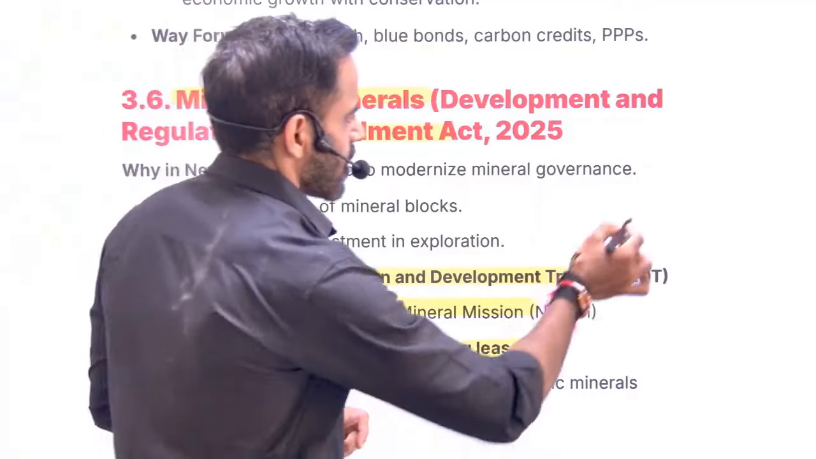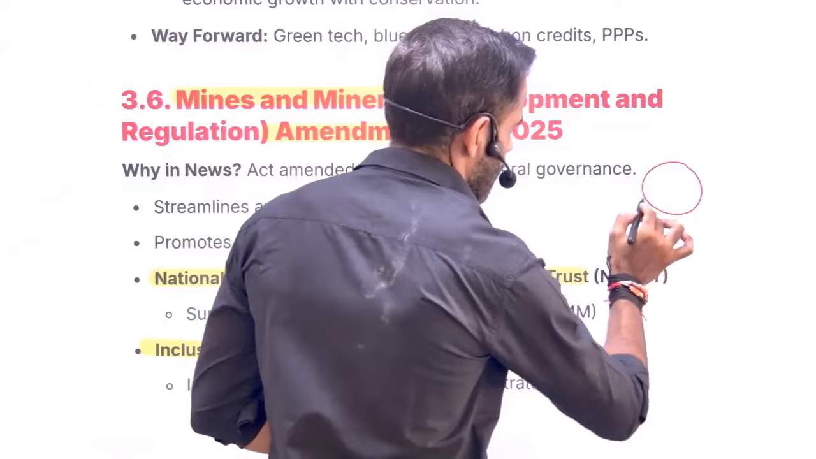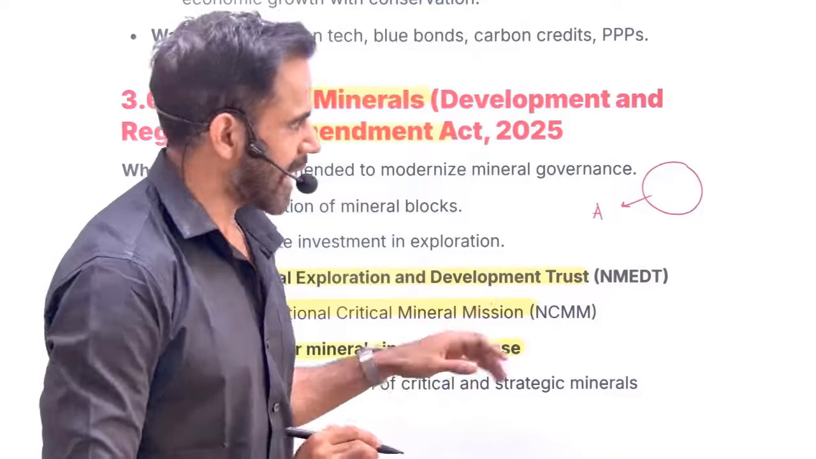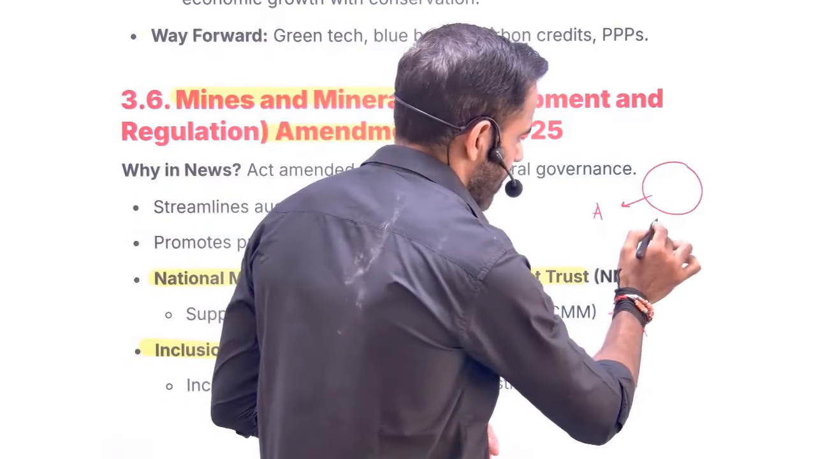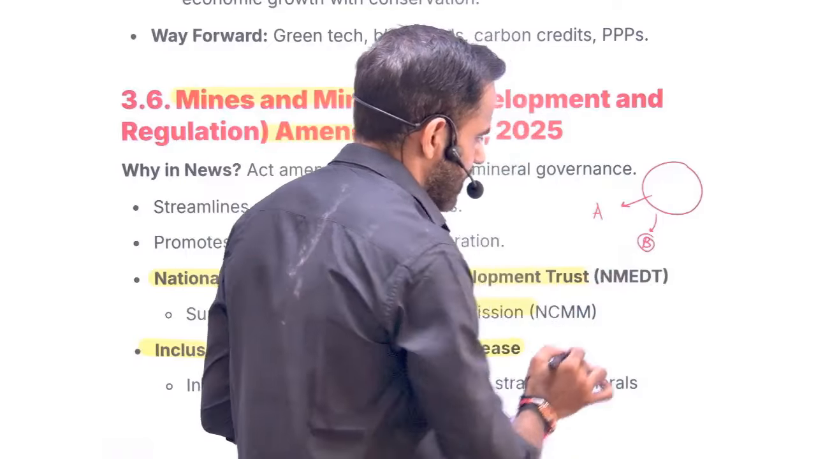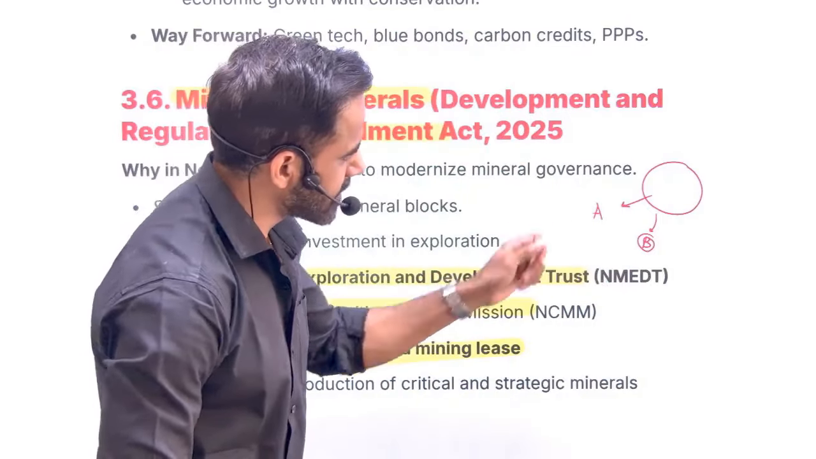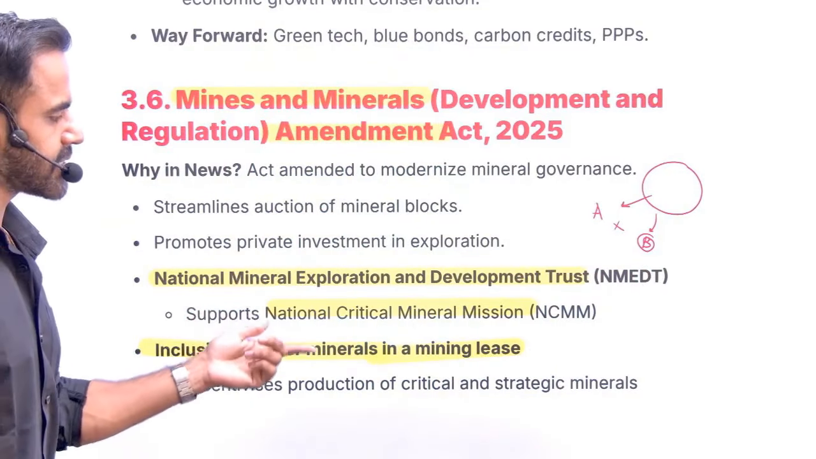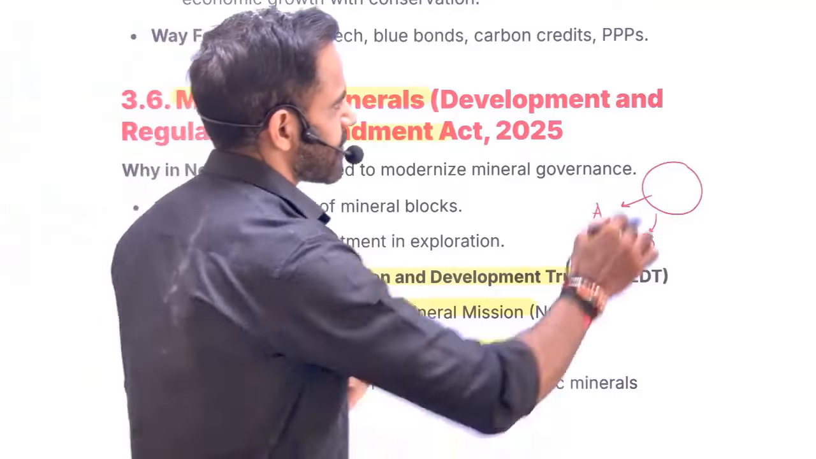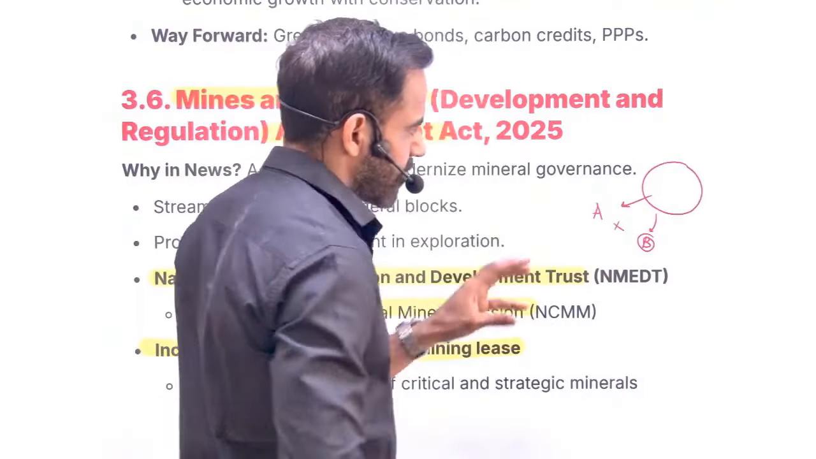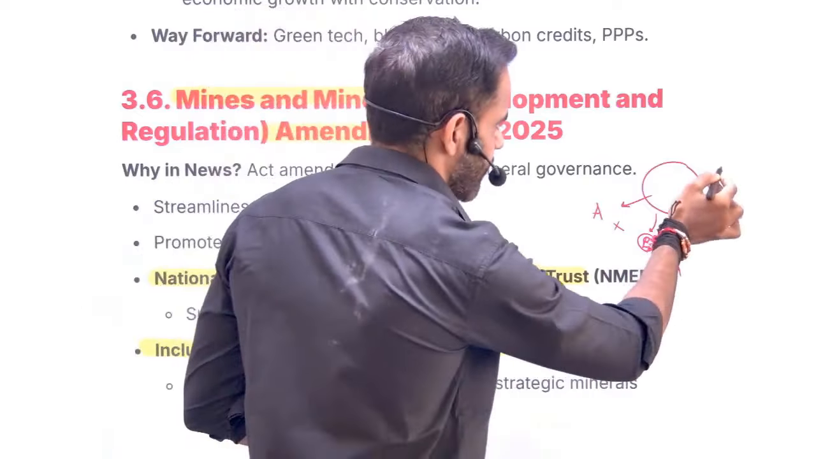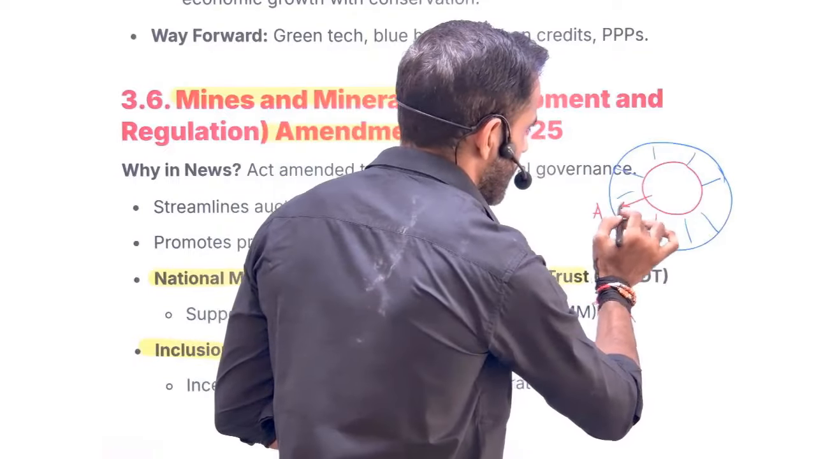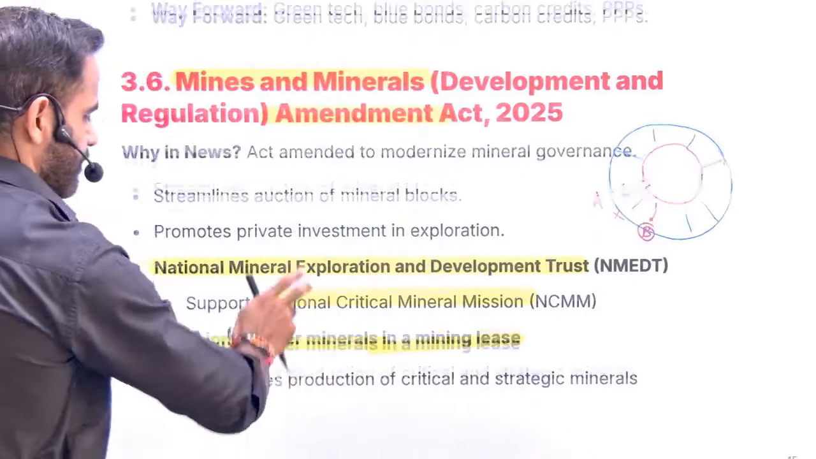Let's say this area has been given on lease for mineral A. Okay. Now let's say the exploration team found that mineral B is also available. So now we can extend the lease and we can include A plus B. That is the meaning of this term, inclusion of other minerals in a mining lease. Okay. Now understand, previously this red area was allocated for the lease. Let's say they have found minerals in this area. New area is there. So we can expand the lease area also. That is the next provision.